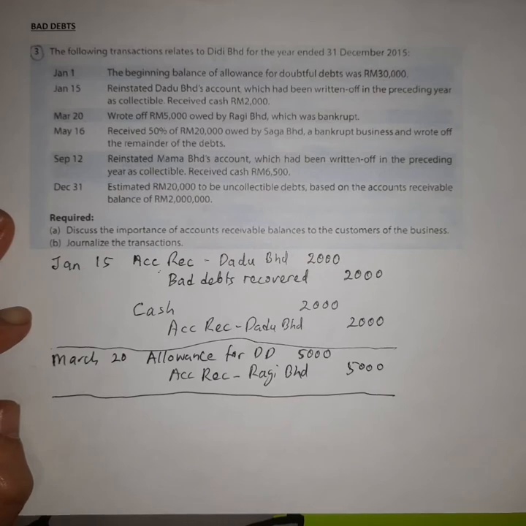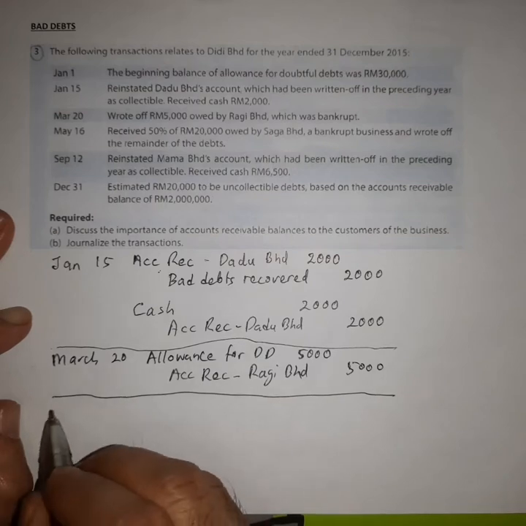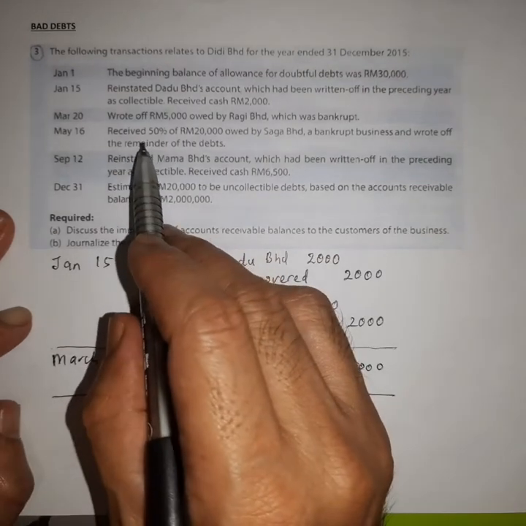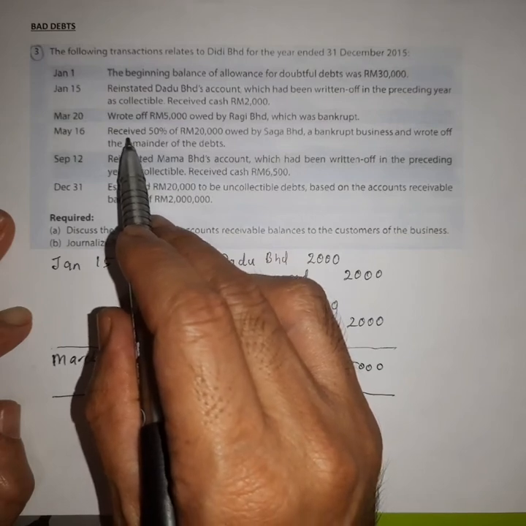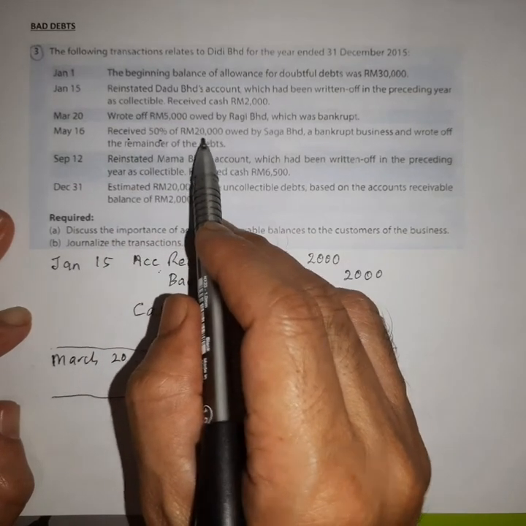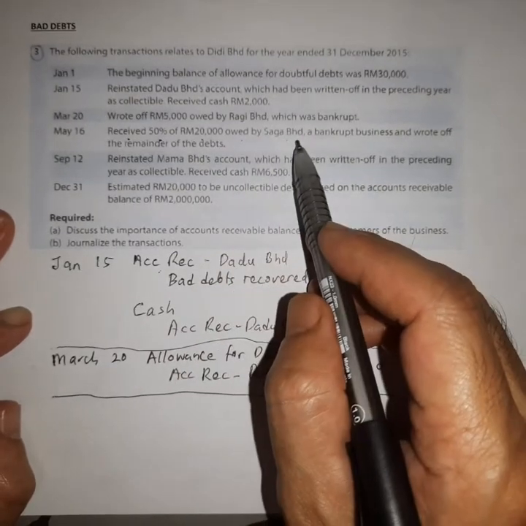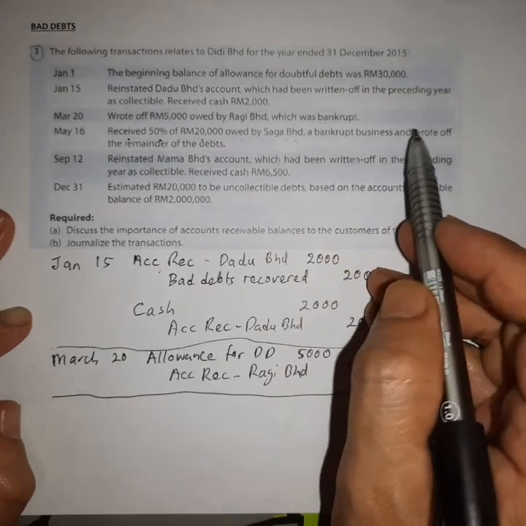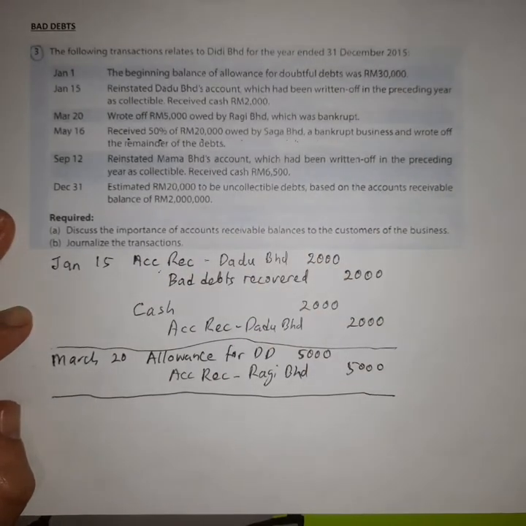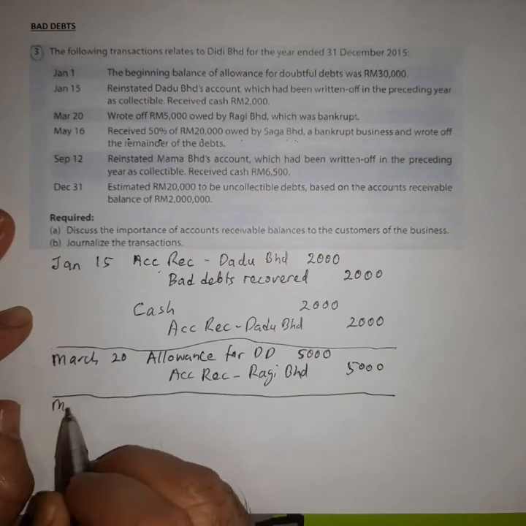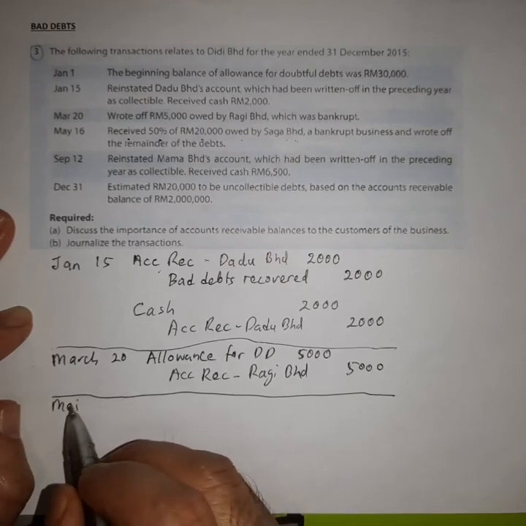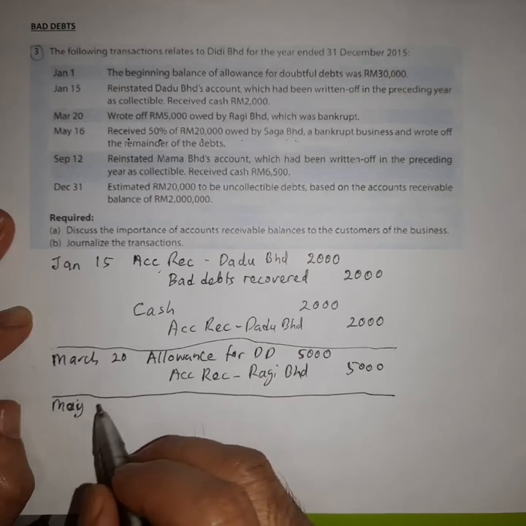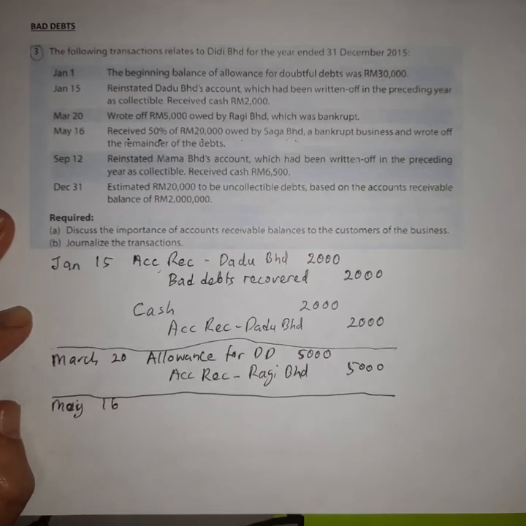Okay, May 16. The question says that the company received 50% of the 20,000 owed by Saga Berhad. Saga Berhad is a customer, a bankrupt business, and the company wrote off the remainder of the debt. So on May 16, first you have to record the cash receipt.